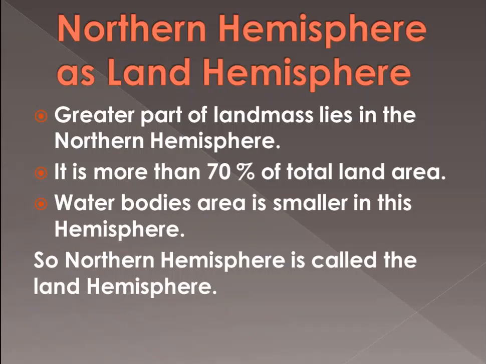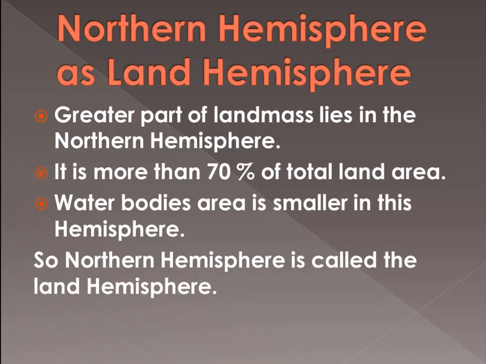Of the land area that the earth has, more than 70% is in the northern hemisphere, and the water bodies area is smaller in this hemisphere, just 30% of the total water area. So in this way we can say that the northern hemisphere is a land hemisphere.